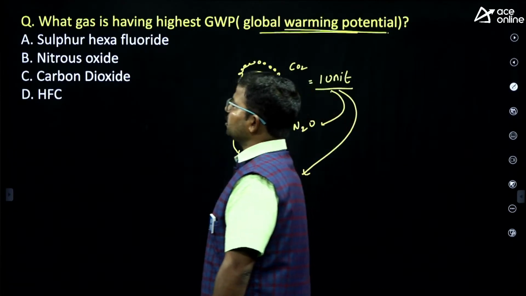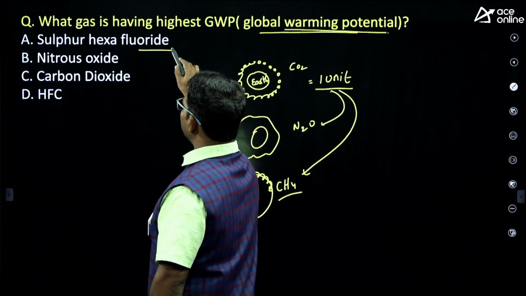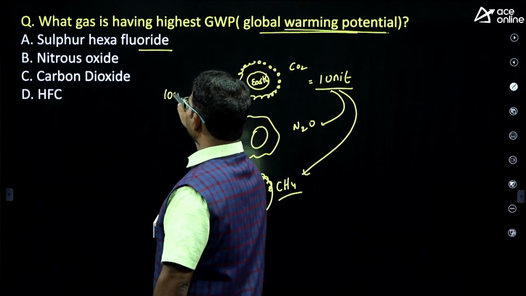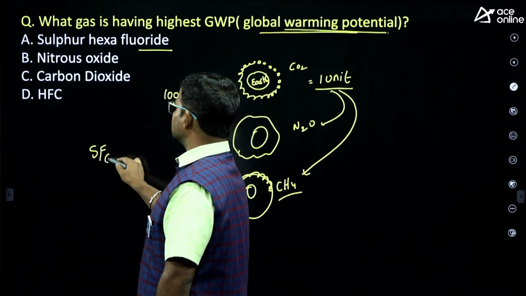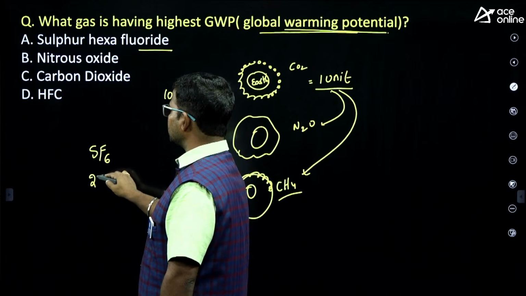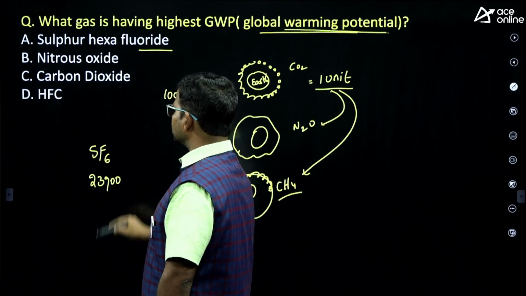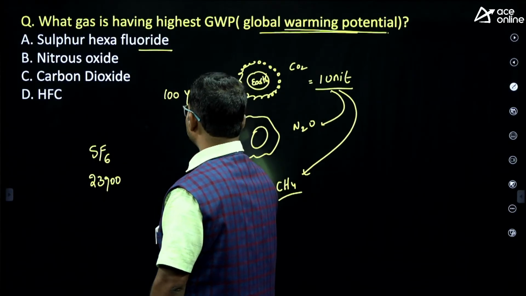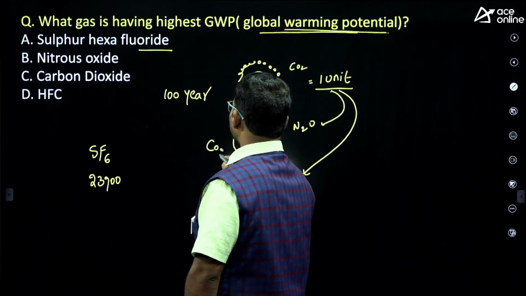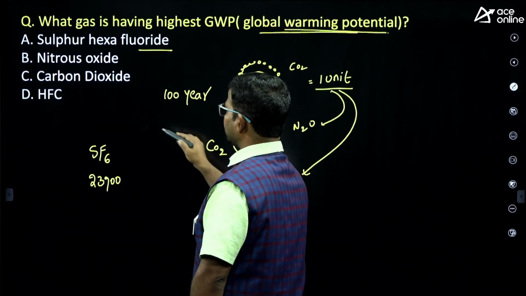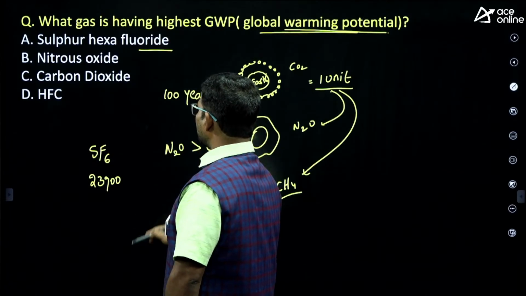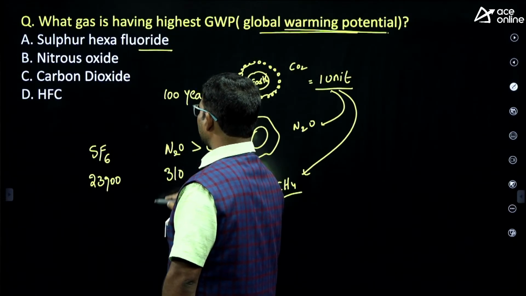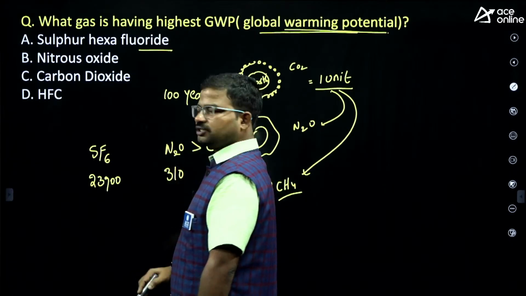Here, sulfur hexafluoride: in 100 years it raises this planet's temperature around 23,900 times, compared with carbon dioxide. Next one, nitrous oxide: in 100 years it can raise this planet's temperature around 310 times.